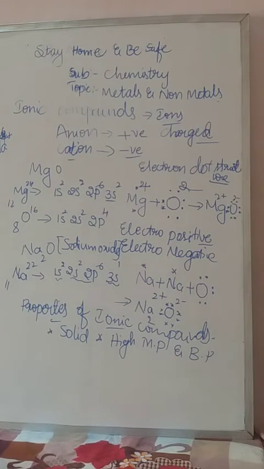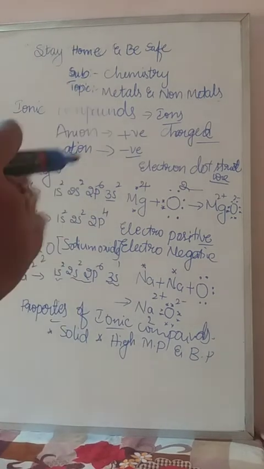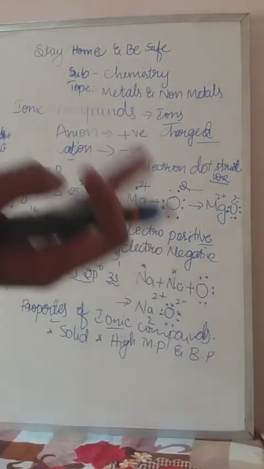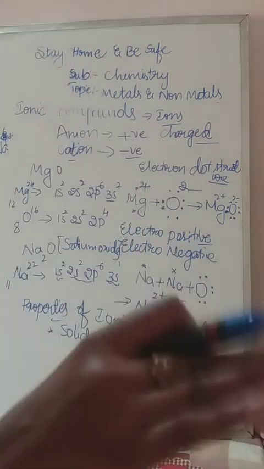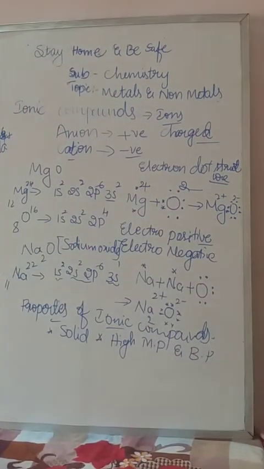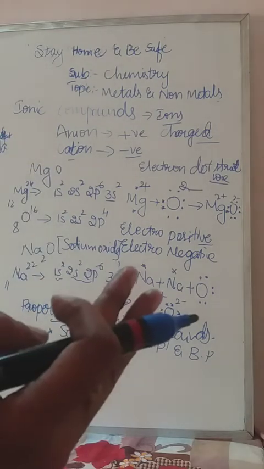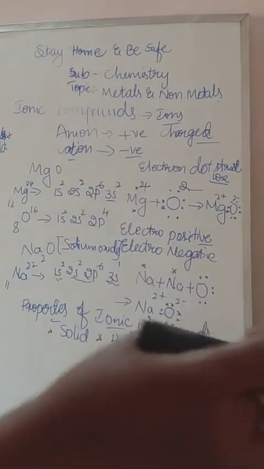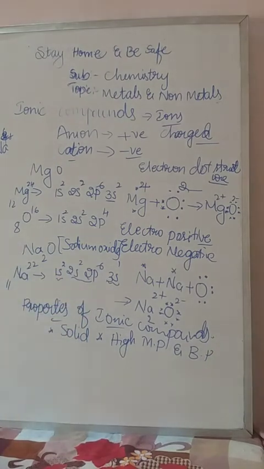Boiling point means, not blood pressure, the temperature at which the compound starts to boil. That is called the boiling point. One more is also there, the freezing point. The temperature at which the compound starts to freeze, in the sense converted into solid state, is called the freezing point. Okay, you get to know melting point and boiling point.